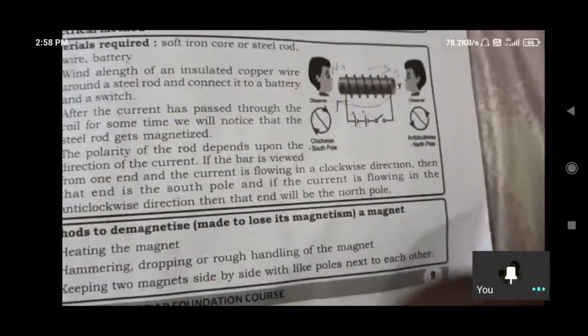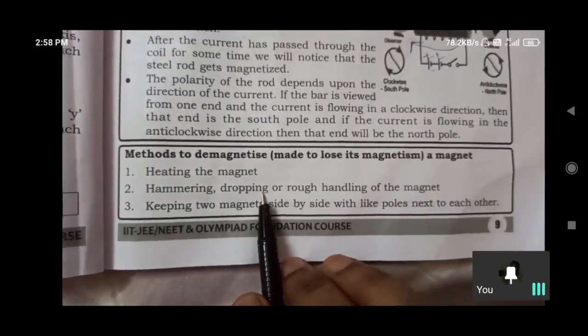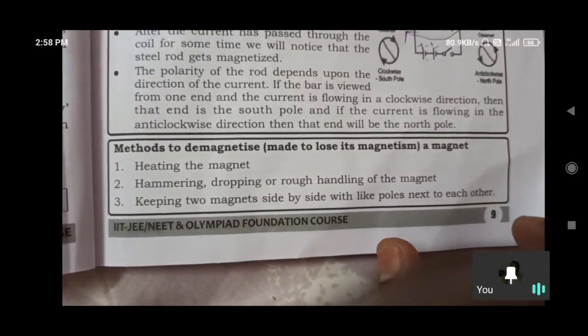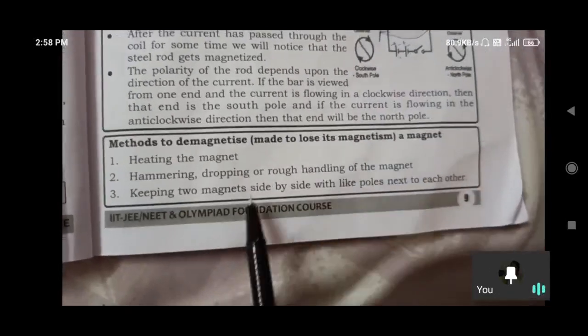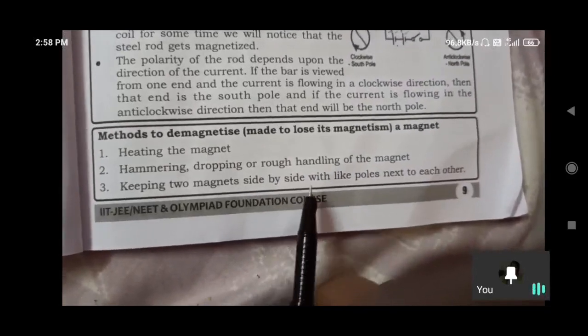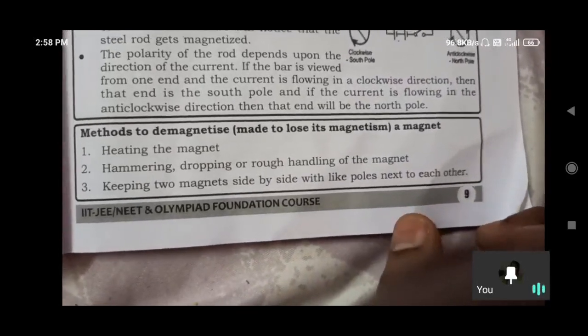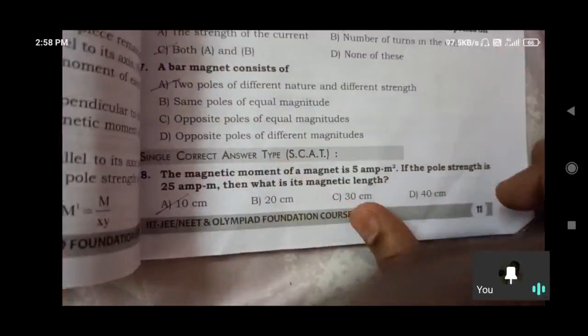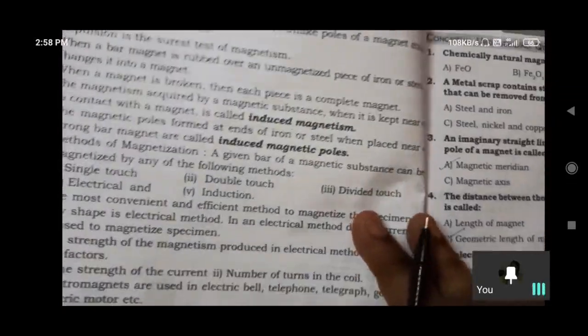Methods to demagnetize: heating of the magnet, hammering, cutting, dropping and rough handling can remove magnetism. Keeping two magnets side by side with like poles next to each other for a long time also removes the magnetic property. So in that manner we can do demagnetization.